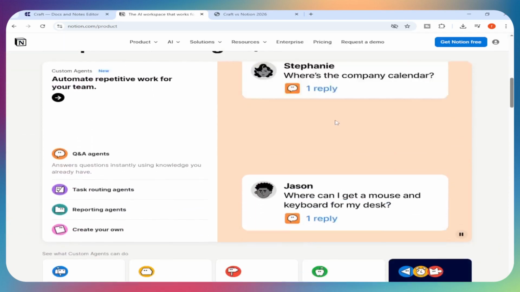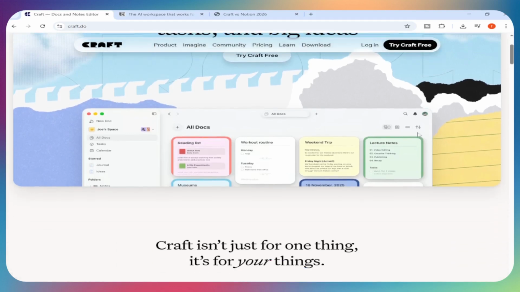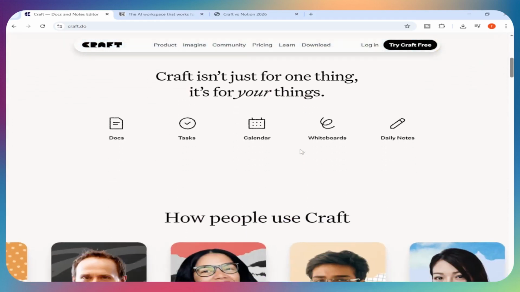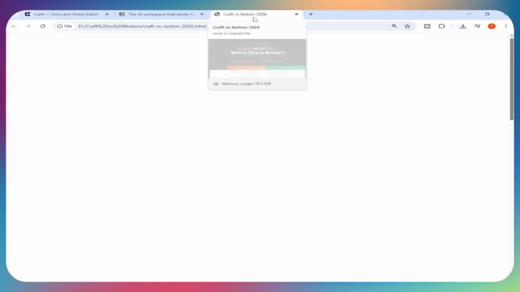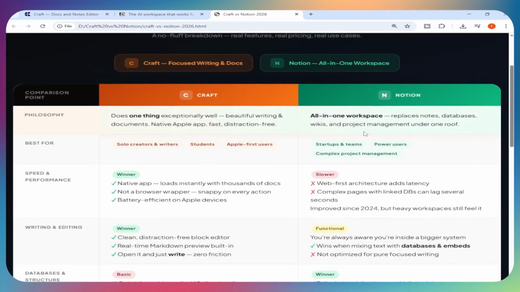Craft takes the opposite approach. It focuses on doing one thing exceptionally well, helping you write, plan, and share beautiful documents. It's native to Apple, runs locally on your device, and it's fast. Really fast. So right away, completely different philosophies. Notion says do everything here. Craft says do this one thing better than anyone else.